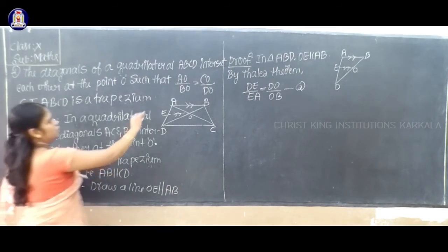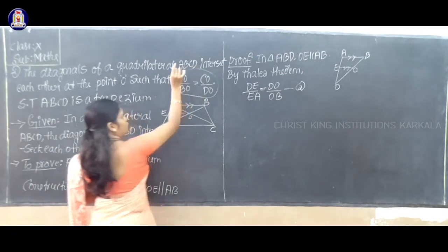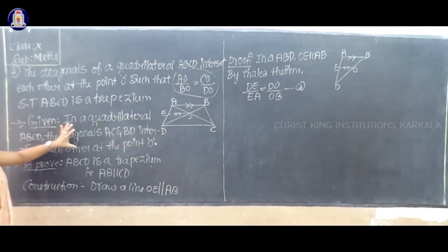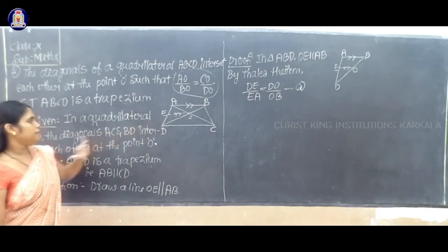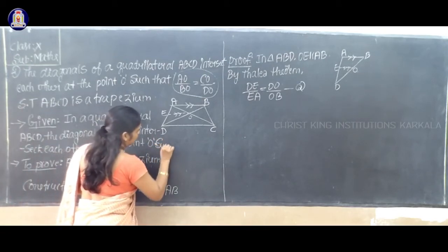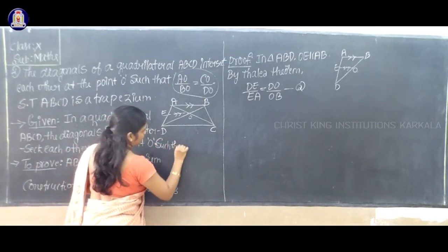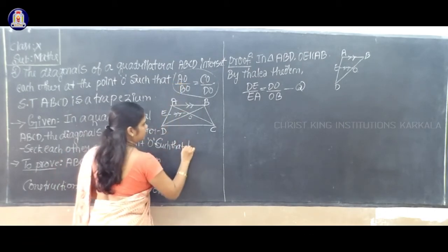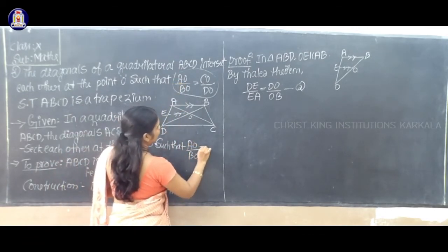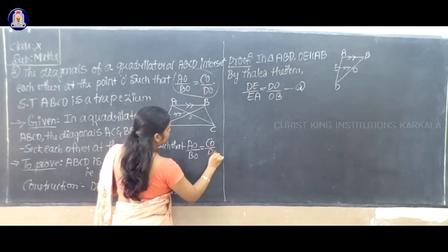One more relation they have given in the question, that I will write in the given data. Given a quadrilateral ABCD, the diagonals AC and BD intersect each other at the point O such that AO by BO equals CO by DO.